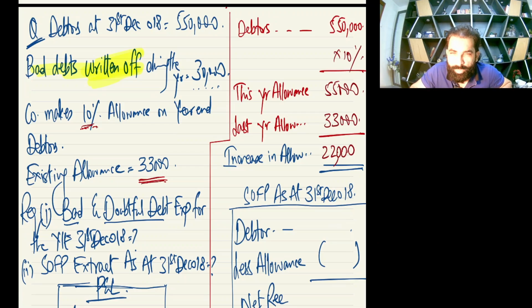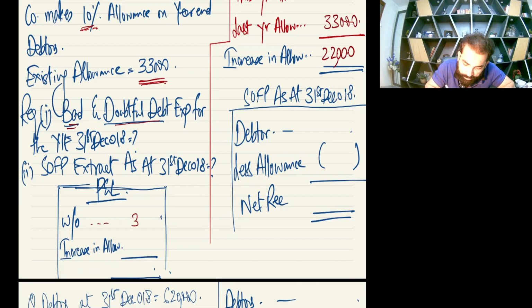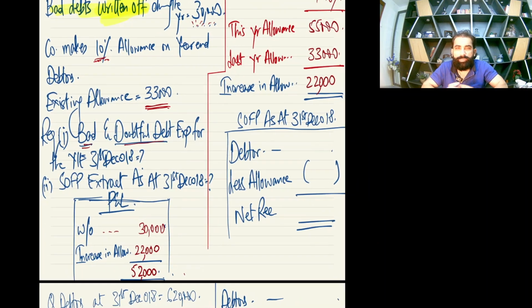Okay, so now same requirements. First requirement is bad and doubtful debt. Bad means written off, doubtful means allowance. So now we have to see the full year picture. In this year you have 30,000 written off, and now on the allowance section, there is increase or decrease. Definitely increase in allowance, so that is also your expense. So 22 and 30 makes 52,000. In the P&L you need to report 52,000 total expense.